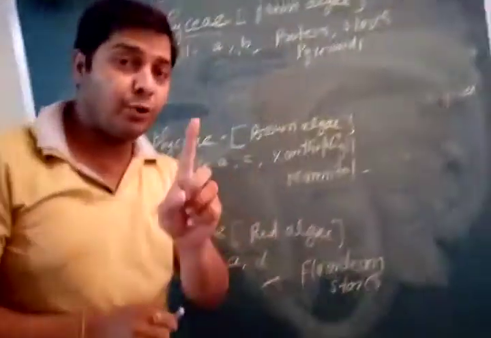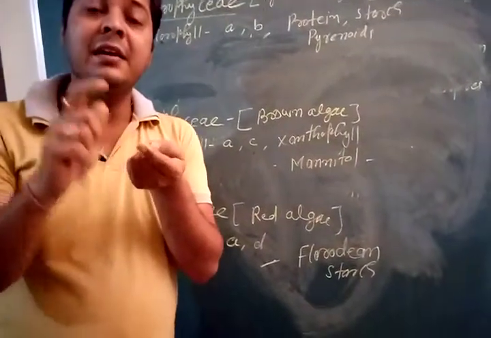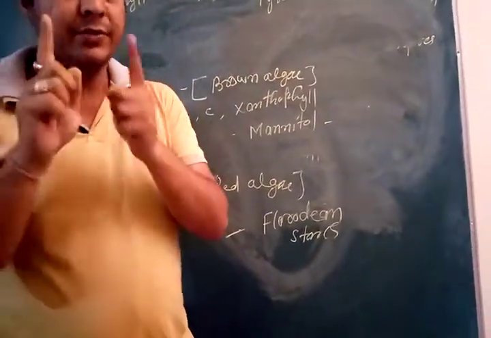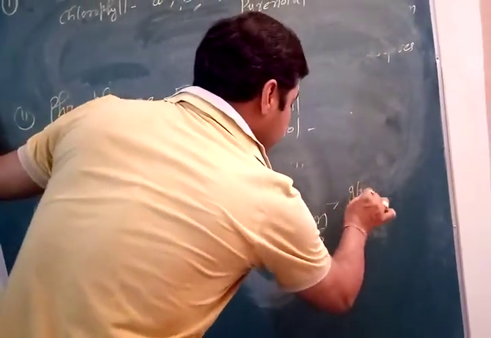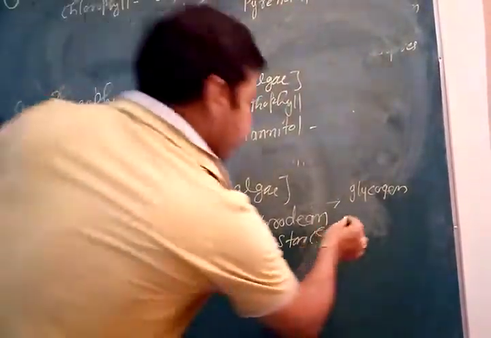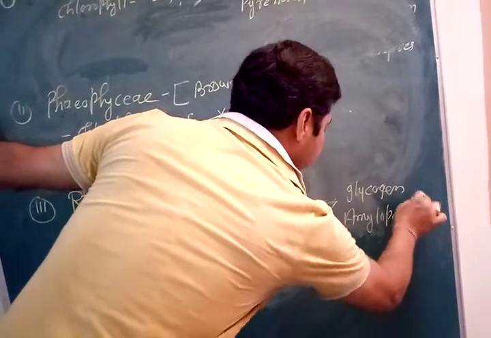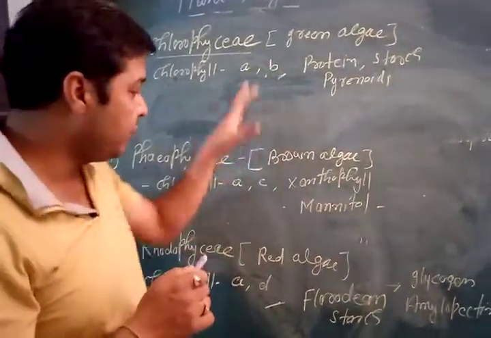It is important: floridean starch looks like glycogen and amylopectin. It's very important, you must remember, it looks like glycogen and what else? Amylopectin. Clear? So children, this is a very important feature I am going to tell you.